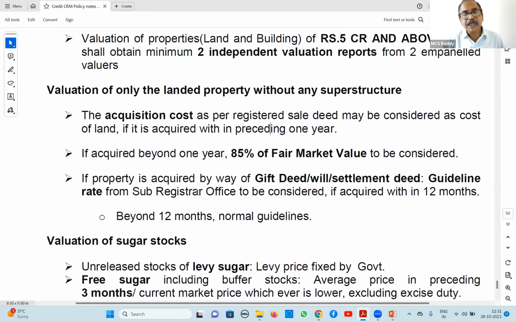Next, if the property is acquired by way of gift deed or will, then there is no mention of amount. In such cases, if it is acquired in less than 12 months, we go to the sub-register office for the guideline value, whatever it is, that value we will take. And beyond 12 months, the normal guideline is 85% of fair market value. So this is about valuation of only landed property without any superstructure. This is for general advances. Again, agriculture differs. That's right.